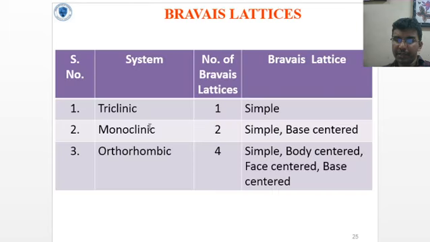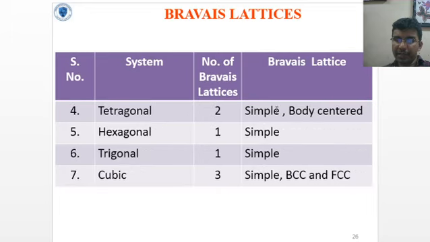Triclinic: simple. Monoclinic: simple and base centered. Orthorhombic: simple, body centered, base centered and face centered. Tetragonal: simple and body centered. Hexagonal: simple. Trigonal: simple. Cubic: simple, body centered cubic and face centered cubic.